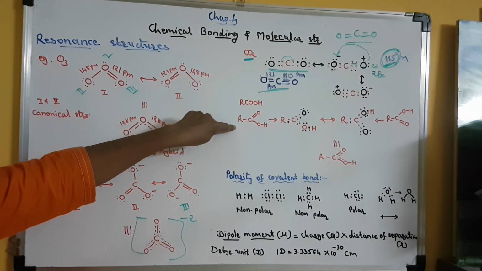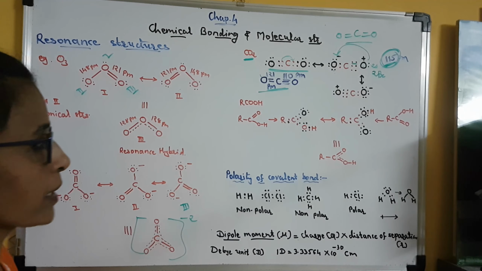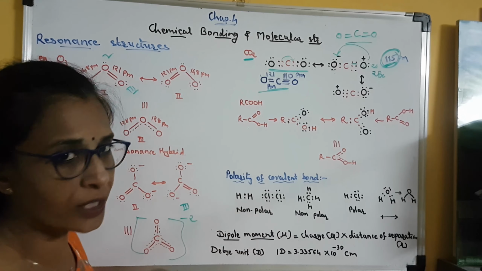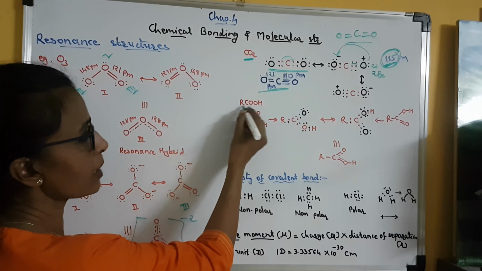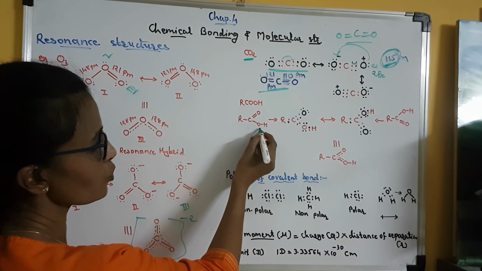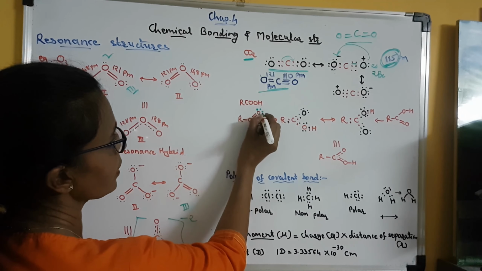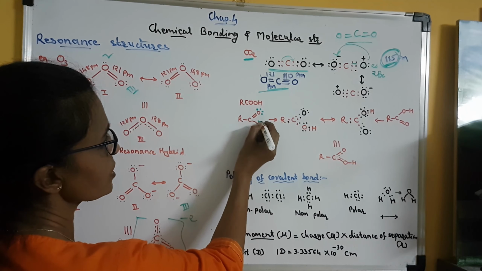One more structure I would like to explain just to make this topic clearer. This example is not given in the textbook. This is a carboxylic acid, in which carbon is attached to one oxygen by a double bond and to another oxygen by a single bond. Here this oxygen will have 2 lone pairs of electrons.